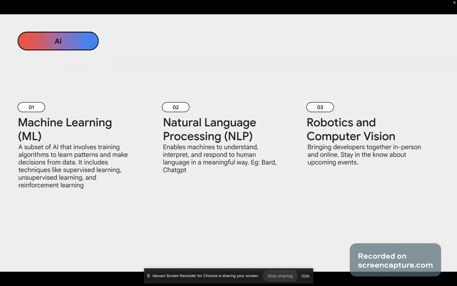Now let's talk about language. NLP, natural language processing, is the type of AI where the machine, the software, can respond to you. So when you say something, like, "Oh, I am sad," it asks you, "Why are you sad?" or "What do you think is making you sad today?" So it's trying to talk to you as if you're a human being.